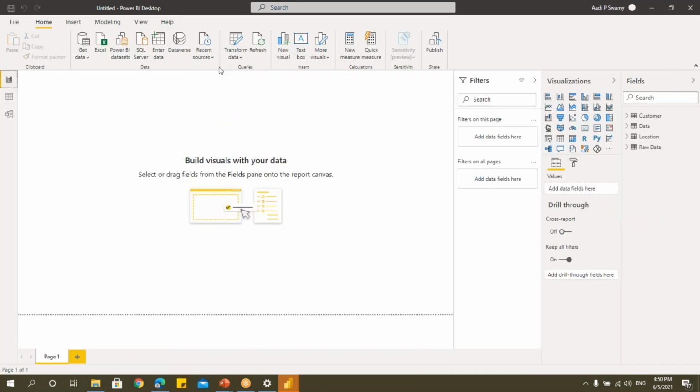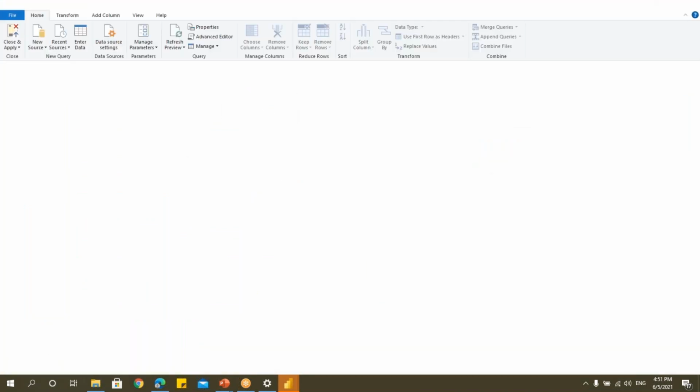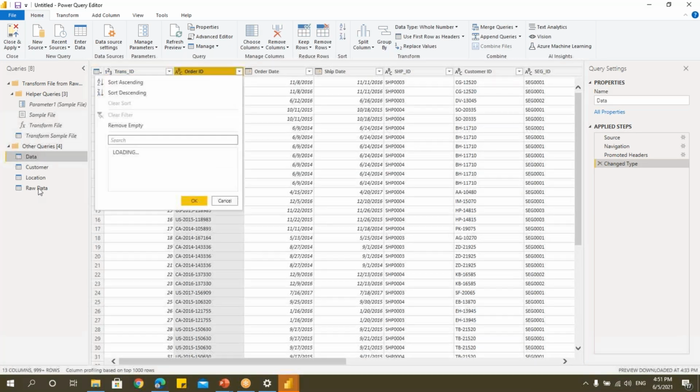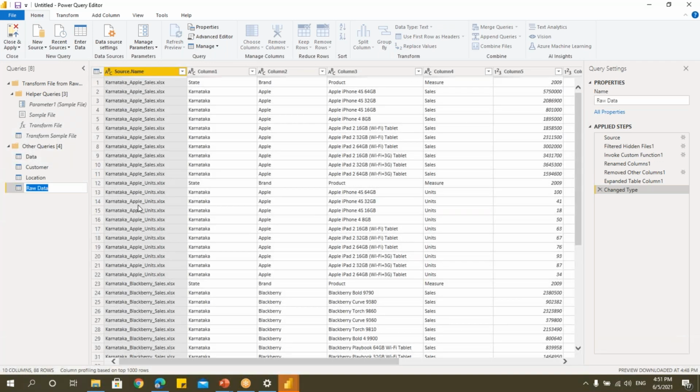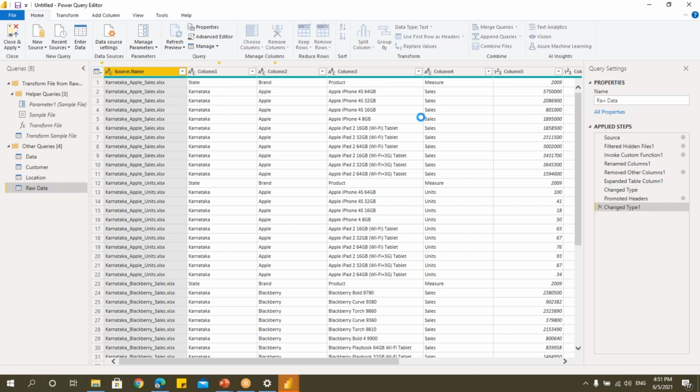Let's go to Power Query editor, transform data. Here we'll get that data, select that table, and here I have this column 1, column 2. Usually when the header is not proper, we get this column 1, column 2. Just go to this use first row as headers. Done, over.